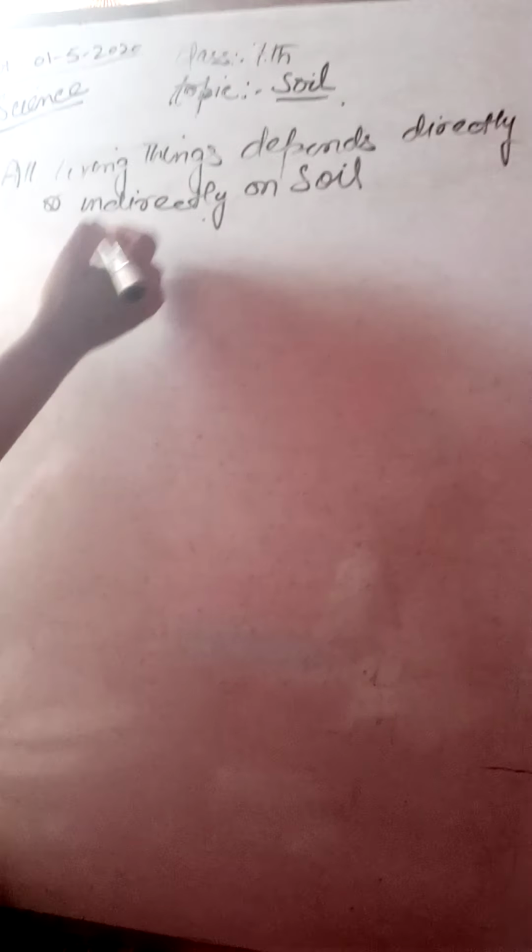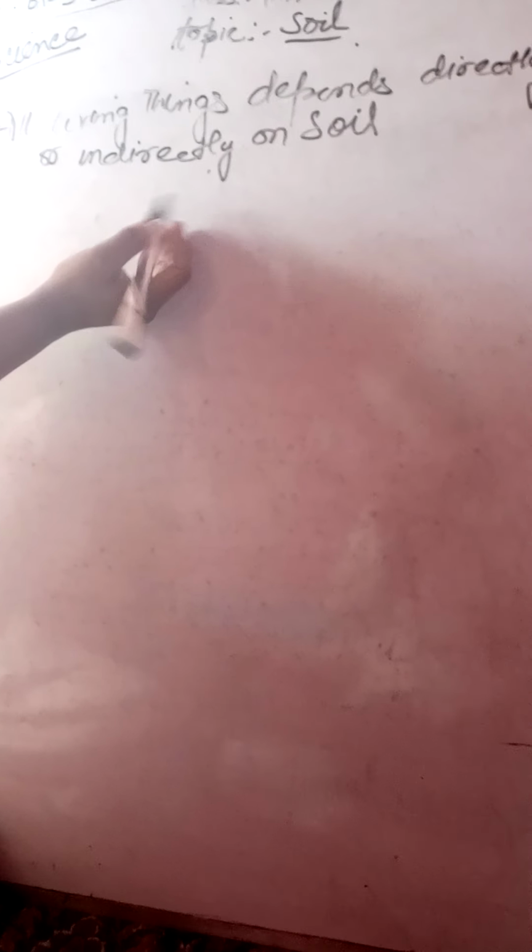It means that all the living things which are present on this earth are wholly or solely dependent upon soil.